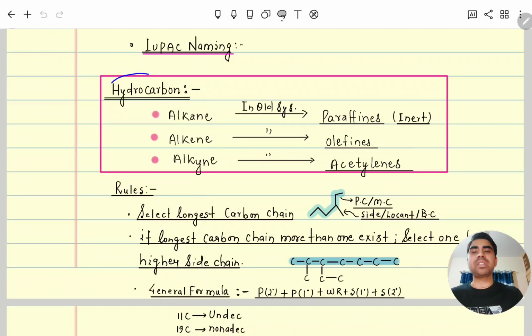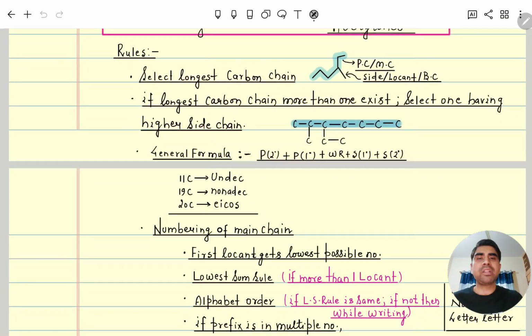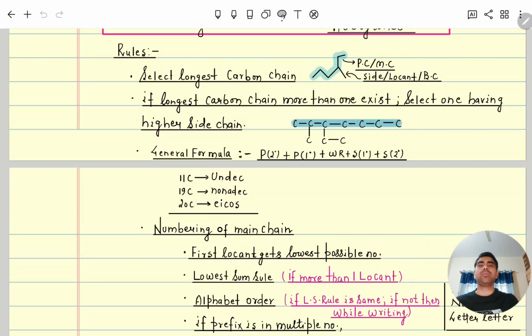So first, you can see that in the old system all alkanes were considered paraffins, which means inert, because the pi bond is not there, so they are not that reactive, so they are considered inert. Alkenes were considered olefins and alkynes were considered acetylenes. So all these rules given by IUPAC, we will apply in sequence while giving the name of any organic compound.